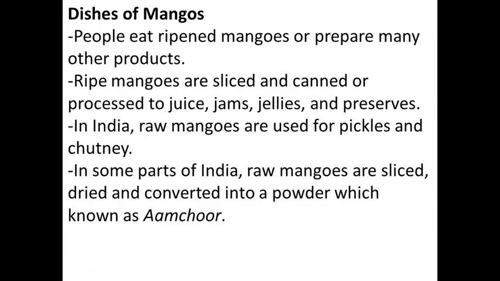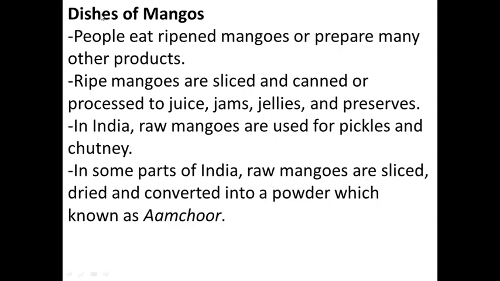The next and important point related to your topic is dishes of mangoes. Why is the topic name mangoes round the year? Because we make many dishes of mangoes and enjoy them throughout the year.